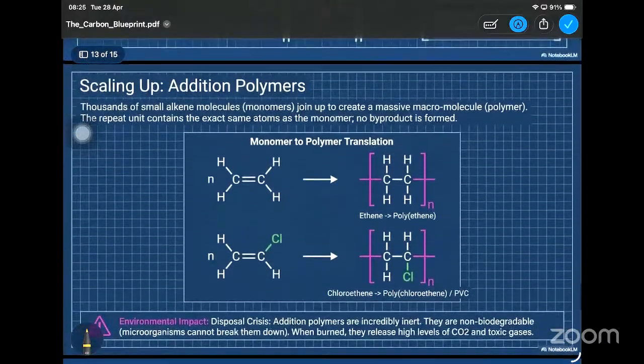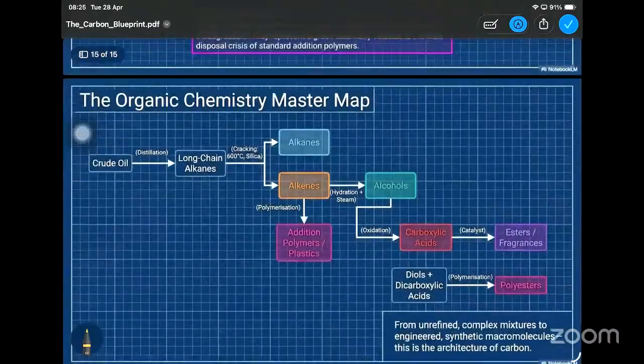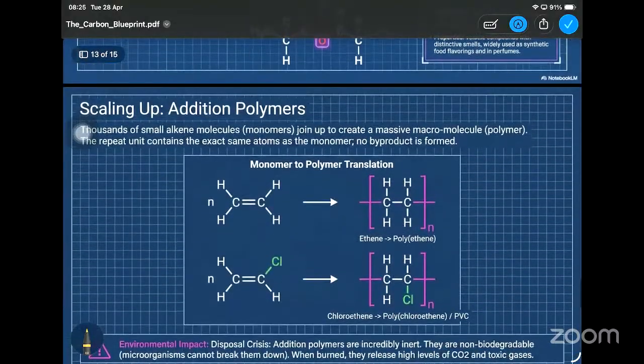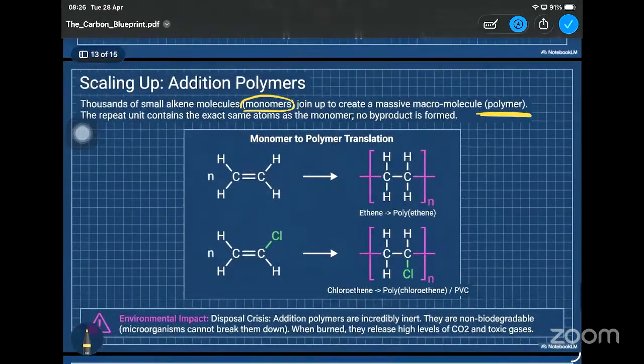And the polymers. So we know what is meant by a polymer, right? A polymer is a combination of monomers. Monomer means the smallest unit. So you are adding those smaller units together in order to make a huge unit. Thousands of small alkene molecules known as monomers join up to create a massive macromolecule named the polymer. The repeat unit contains the exact same atoms as the monomer. No byproduct is formed. Byproducts means the other products that can be made rather than the main product.